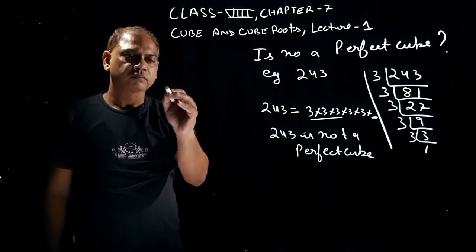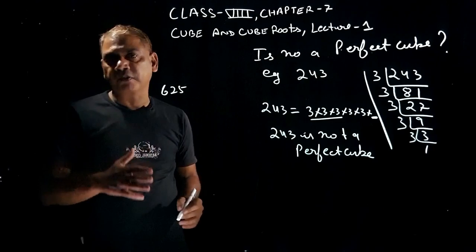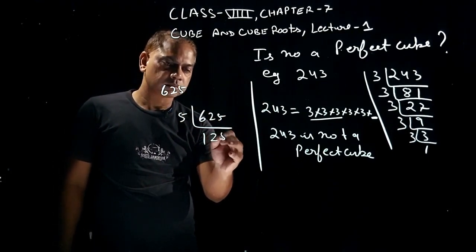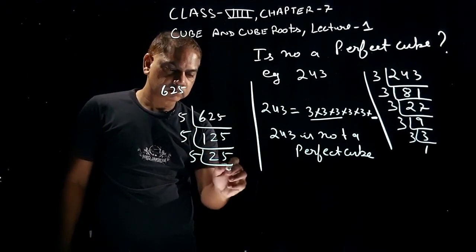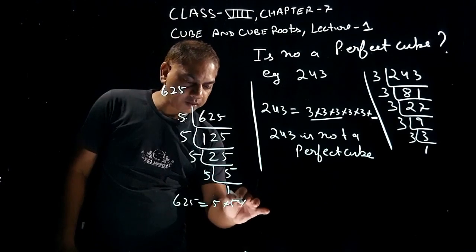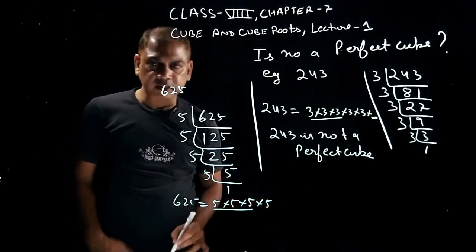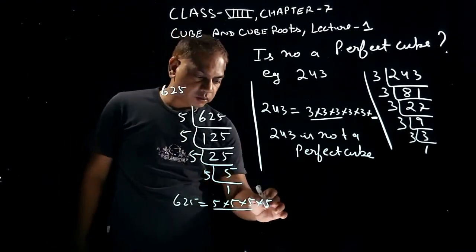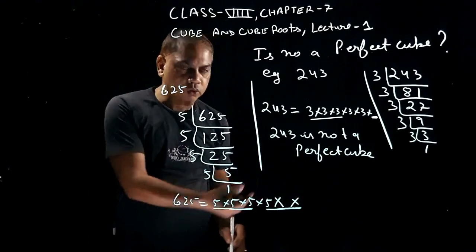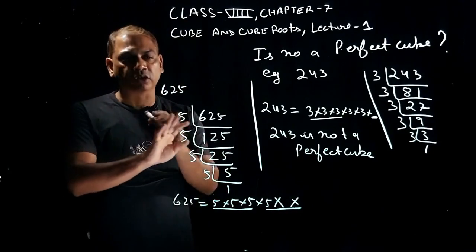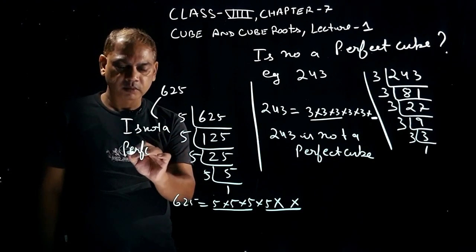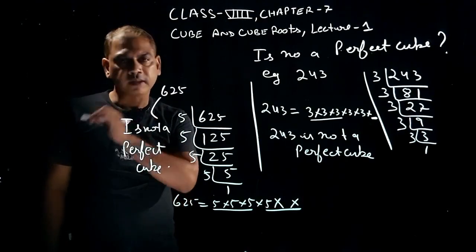Let's say 625. 625 is a number. You have to tell whether this is a perfect cube. Again we will start doing its factors. We make the prime factors, students. Now students, see, 625 can be written as 5 into 5 into 5 into 5. Now start making the groups of 3. One group is complete, but the second group is not there, only one number is left. My group is not complete, how many are missing? Two 5s are missing. So again, 625 is not a perfect cube. Right students, you can find out like this.